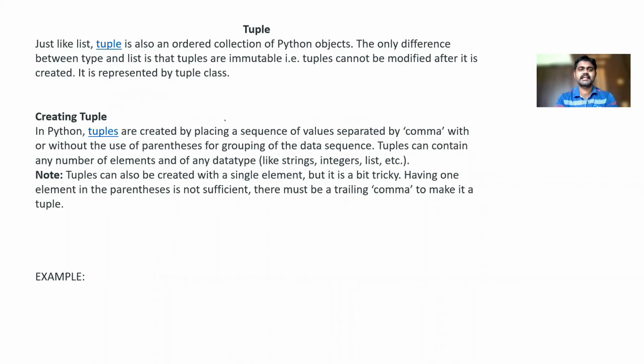So tuple. As I said, a tuple is also an ordered collection of Python objects. The only difference between tuple and list is that tuples are immutable. So what is immutable? Tuples cannot be modified after they are created. So once tuples are created, we can't modify them. It is represented by the tuple class. It is separated with commas, and a tuple is denoted with parentheses. So using commas, we can represent our tuple.